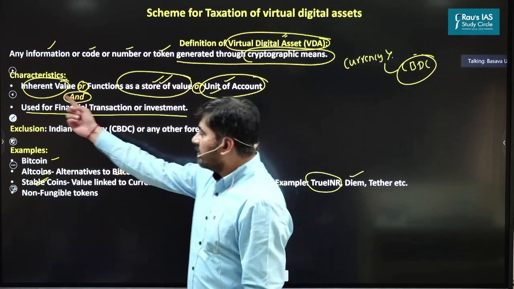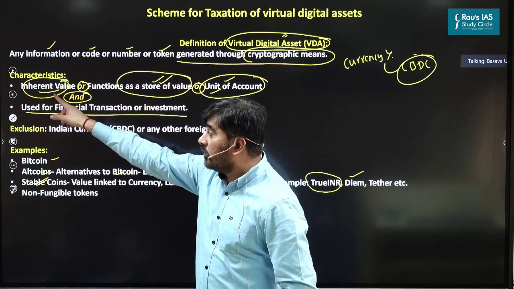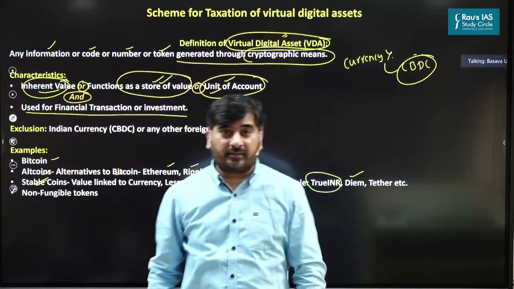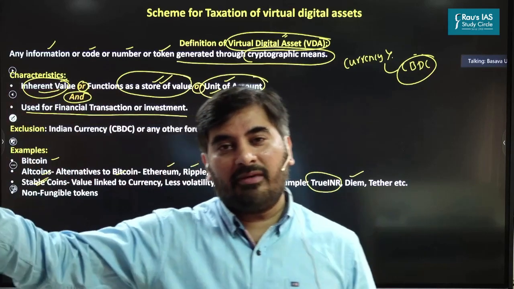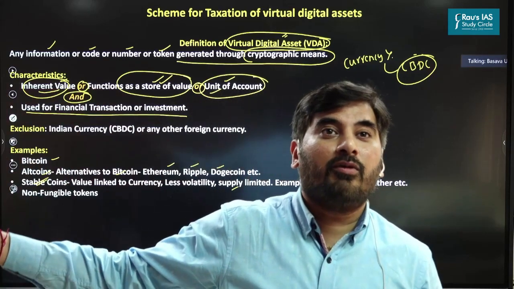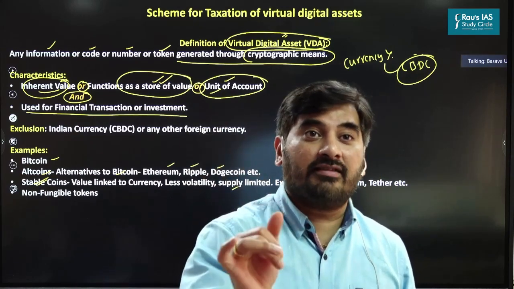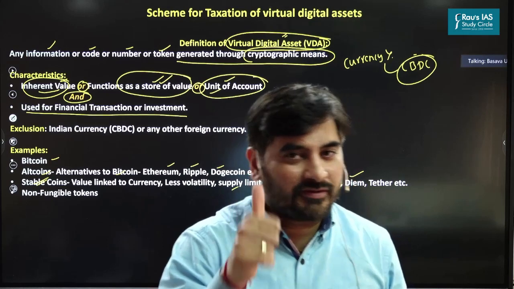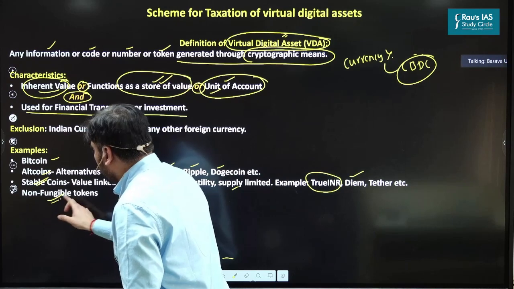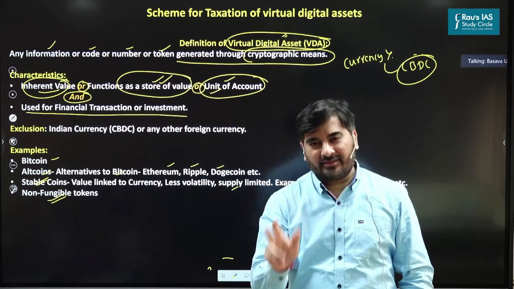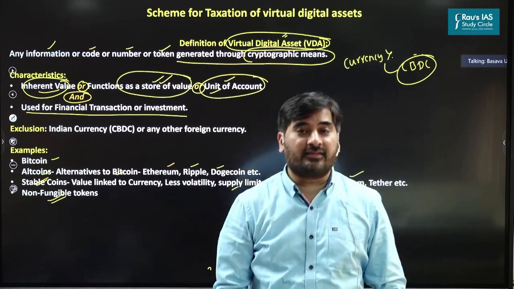So government has used this word inherent value because government wants to bring even the stable coins into the definition of virtual digital assets. So if you come across a question, which among the following can be considered as virtual digital assets? What should be the answer? All the Bitcoins, altcoins, as well as stable coins. And next and most important is, the government is going to put tax even on the non-fungible tokens. Government has explicitly said non-fungible tokens will also be considered as virtual digital assets.